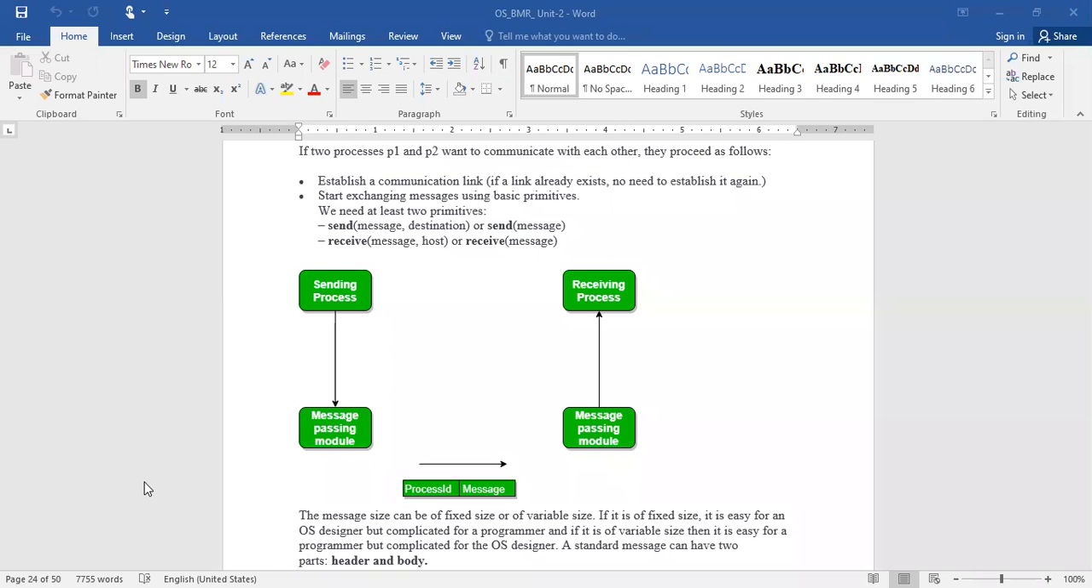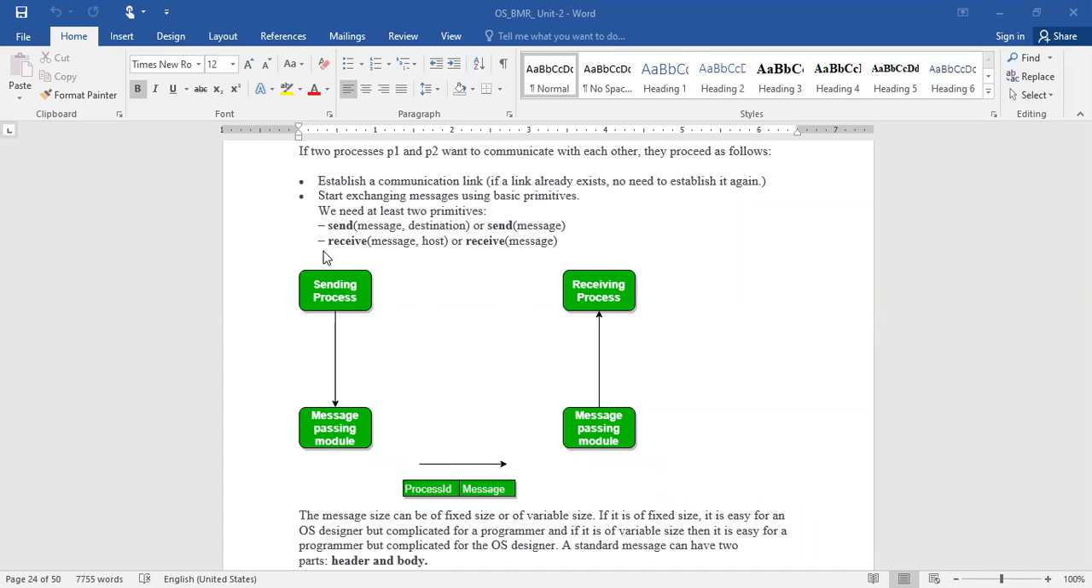Keep that point in your mind. Whenever two processes want to share information, the first thing is that there should be a communication link. If it already exists, then fine. If it does not, you need to establish it. Then the sender is able to send the messages, with the message and the destination recipient address, or simply you can send the message.